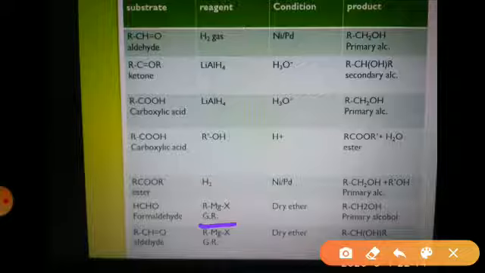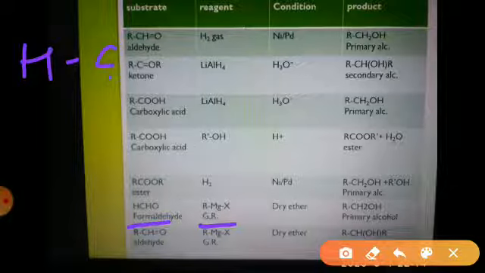For that purpose, we are first taking the example of an aldehyde, formaldehyde. So formaldehyde has the formula HCHO. It reacts with RMgX, that is Grignard's reagent.